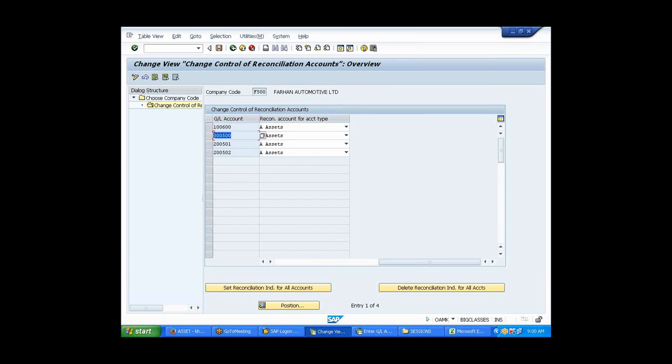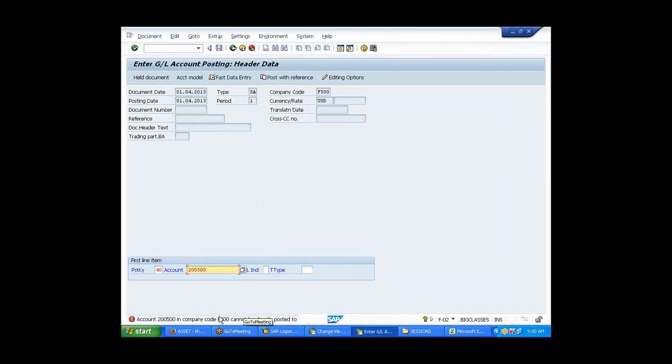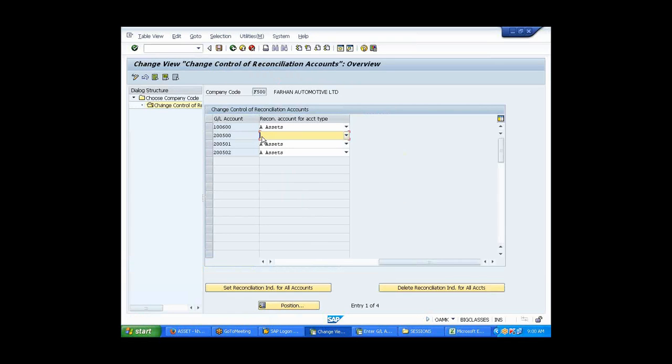You see 200, 500? Yeah, I can see it. So you remove this recon account, the reconciliation account type. Why did you remove it? Wait. Now you tell me what is the error we are getting here? It says the account cannot be directly posted. Okay, so in order to post this, I am removing this as a recon account. Okay, now I'm saving it.